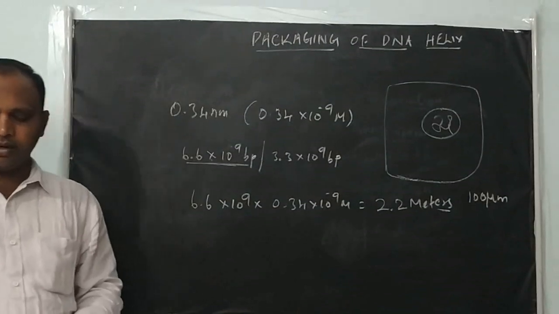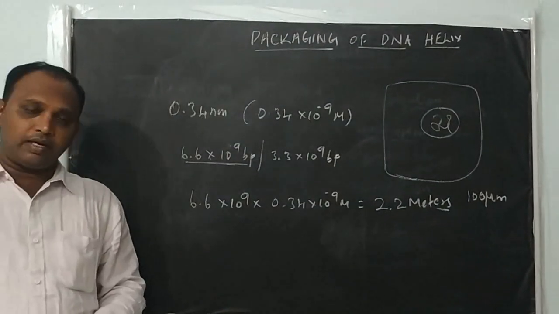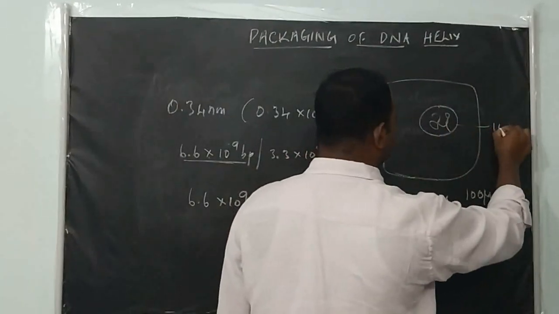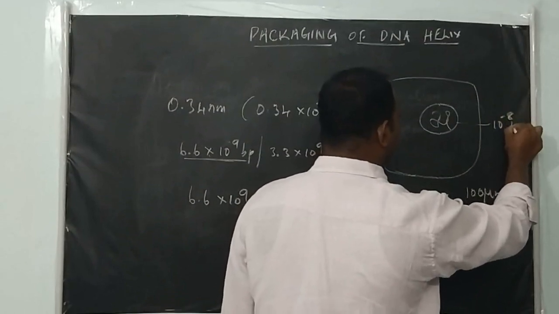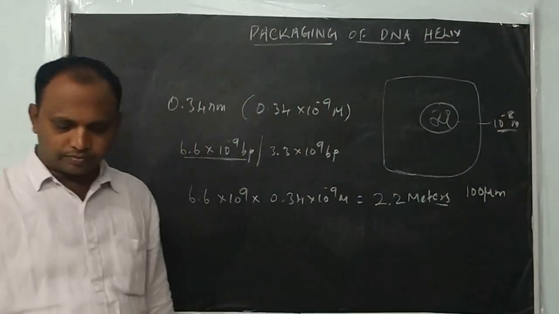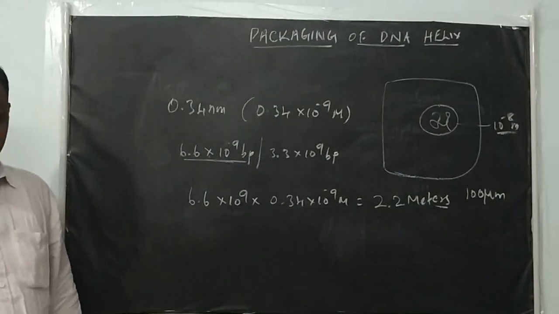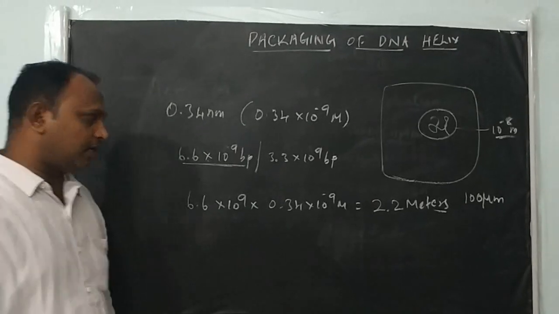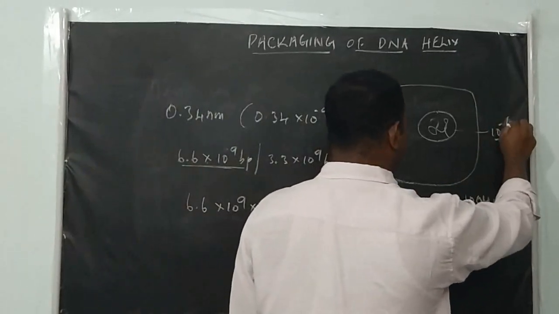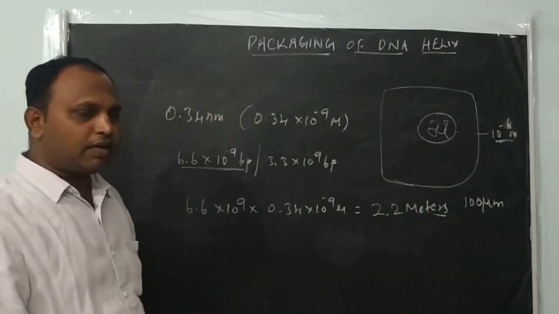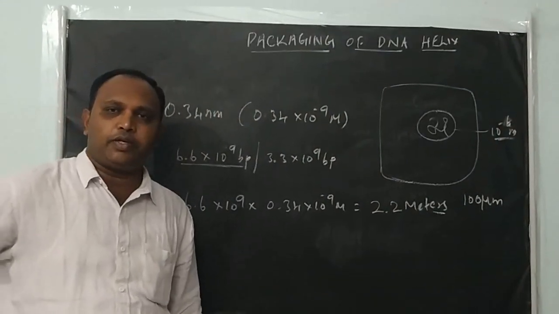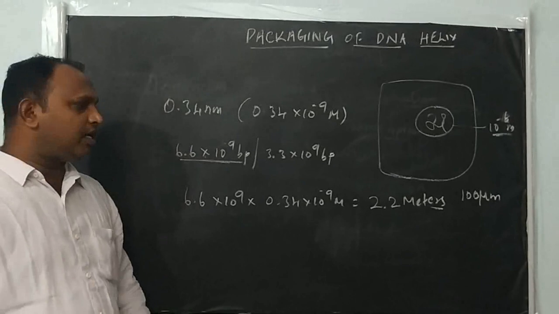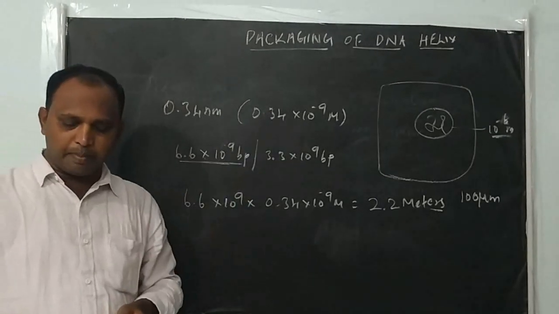The length of the DNA is greater than the dimension of the nucleus. The nucleus is approximately 10 to the power minus 6 meter, maybe 40 to 50 micrometer only. This much DNA is accommodated within the nucleus because of the packing process.